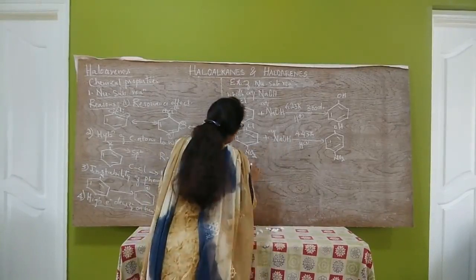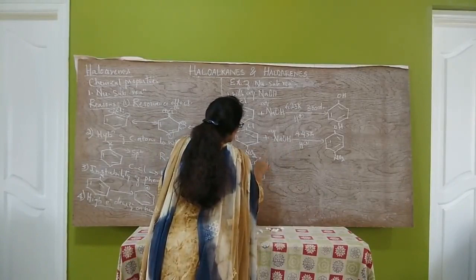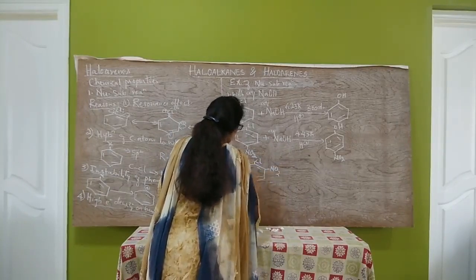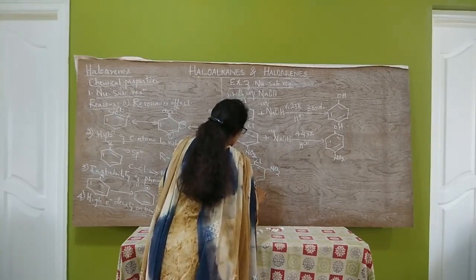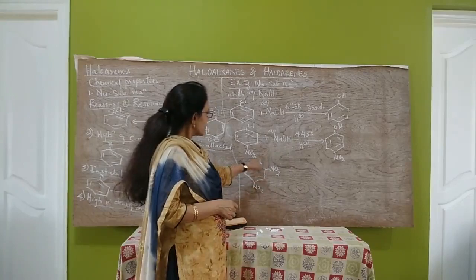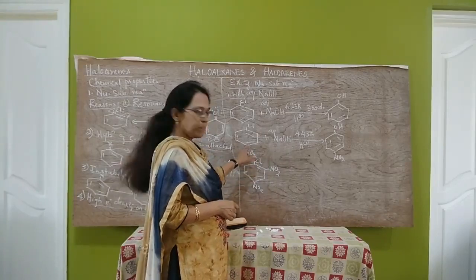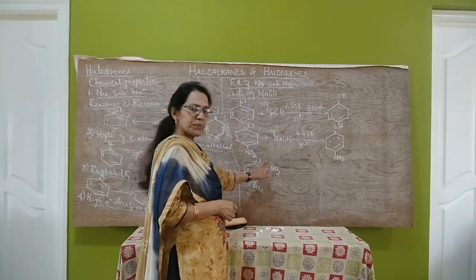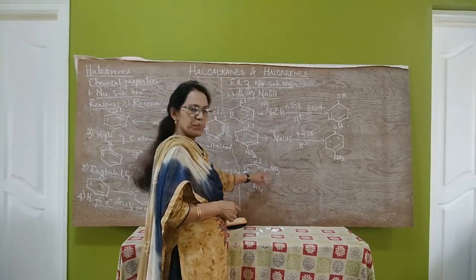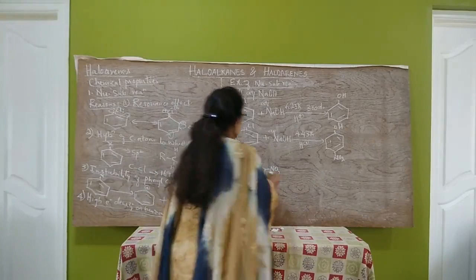Now let us consider one more example where this is Cl, NO2, NO2. Here two nitro groups are attached, in ortho and para positions.